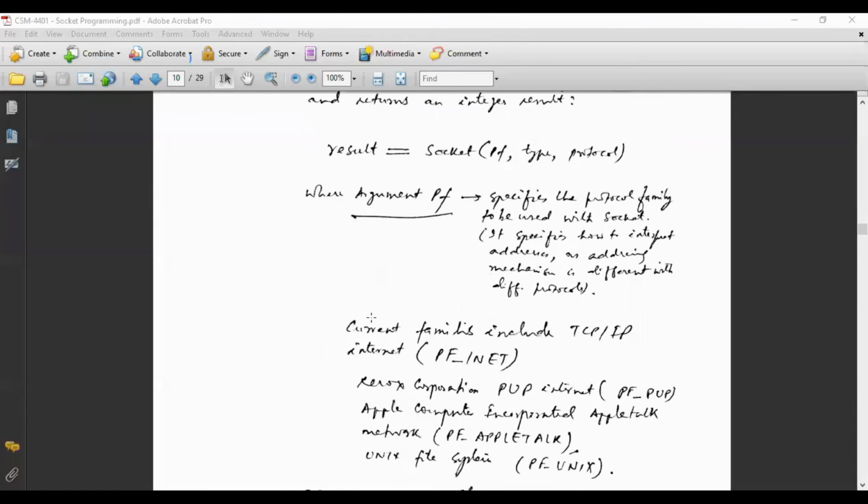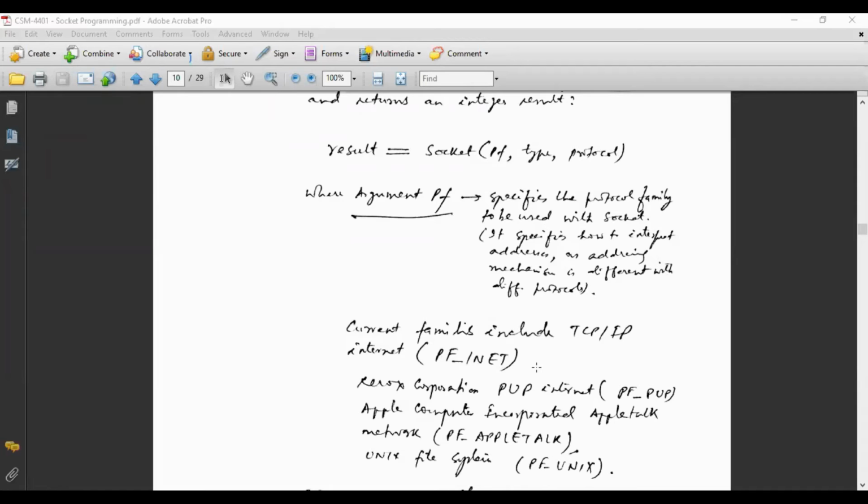So the first one is the PF. The current families include the TCP/IP family, known as PF_INET. So for the PF argument, we will write PF_INET, and the socket will understand that we are using TCP/IP.